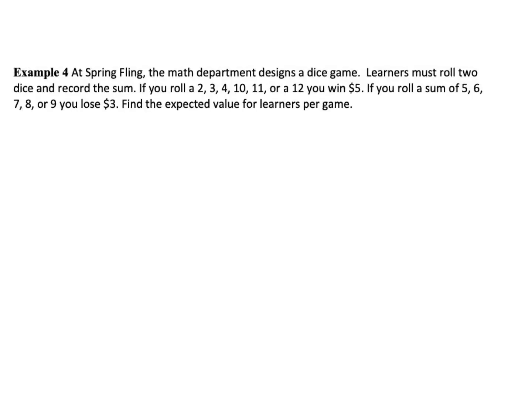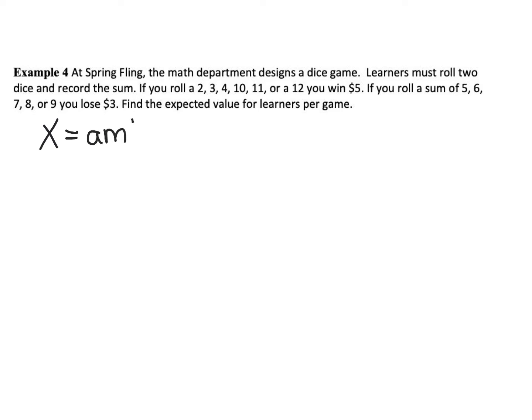At Spring Fling, the math department designs a dice game. Learners must roll 2 dice and record the sum. If you roll a 2, 3, 4, 10, 11, or 12, you win $5, and then the sums you see on the screen will cause you to lose $3. Find the expected value for learners per game.